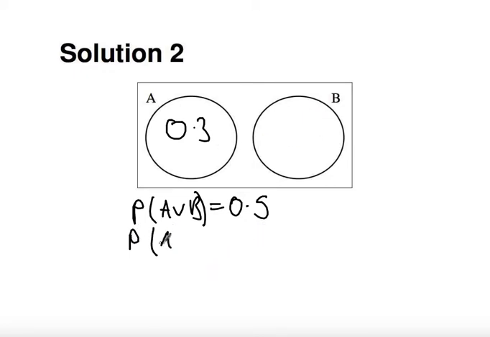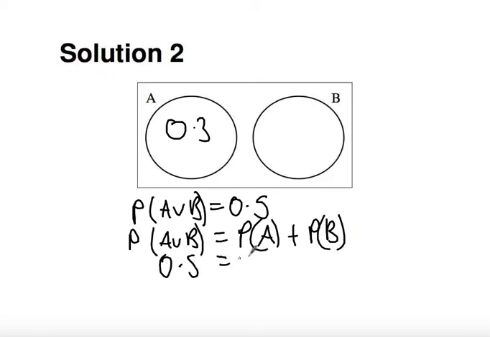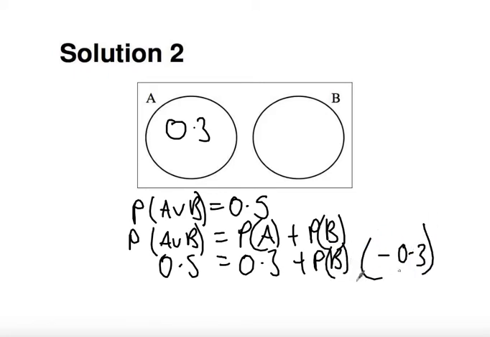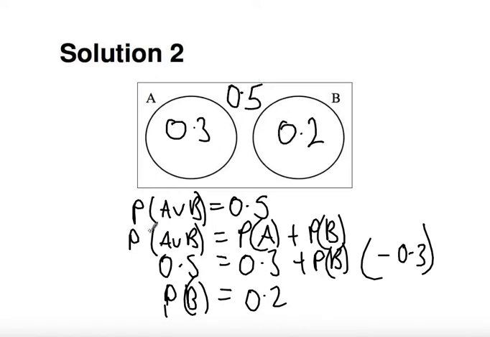But if we use the formula, just for argument's sake, you can see that we get a methodical way to this. As I said previously, I prefer to use Venn diagrams, but we can do it using the formula. So just subtracting 0.3 from both sides, you can see that, as logic would have dictated a moment ago, the probability of B is 0.2. So I can put the 0.2 in there, and just to be complete, I can fill in the rest of the Venn diagram and then continue on and answer any question based on this scenario.